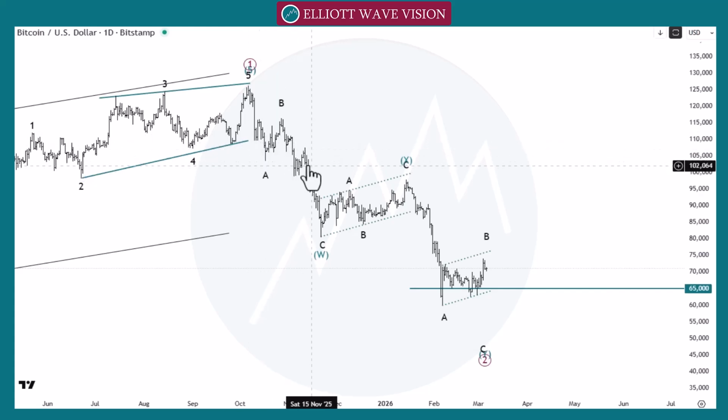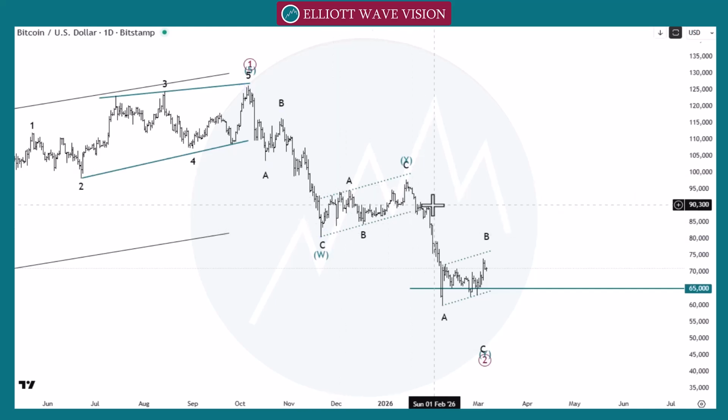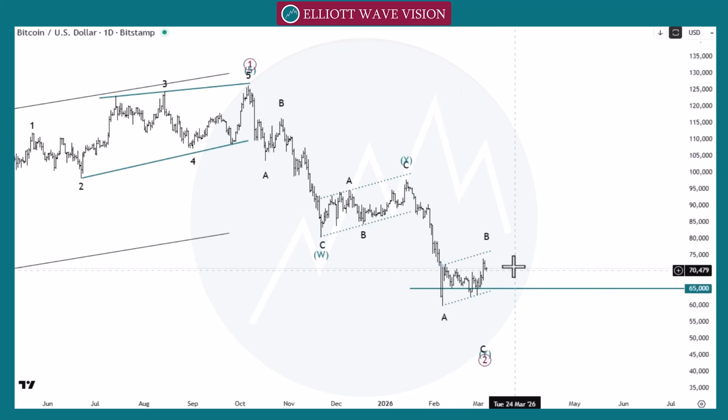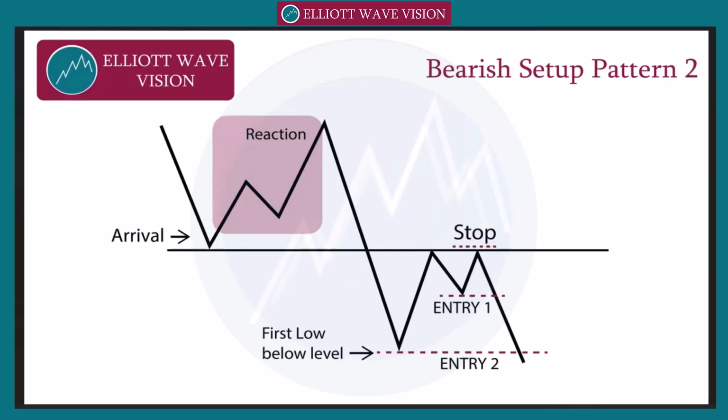Again, in 1 hour time frame, market gives us the pattern. This pattern: arrival, reaction, fast low below level, the sharp correction, then market goes towards the 70 and 65. Again, this pattern is in play. So let's check the pattern number 3 for the bearish side.